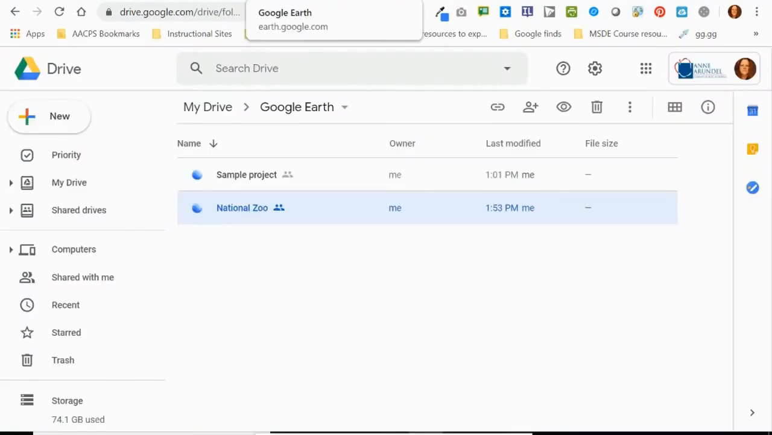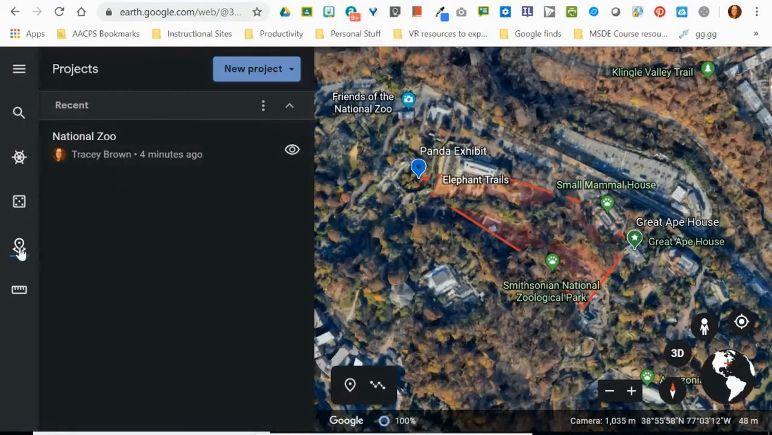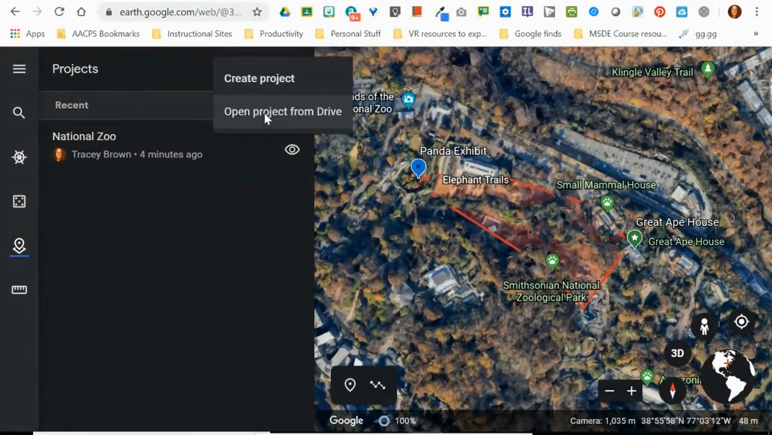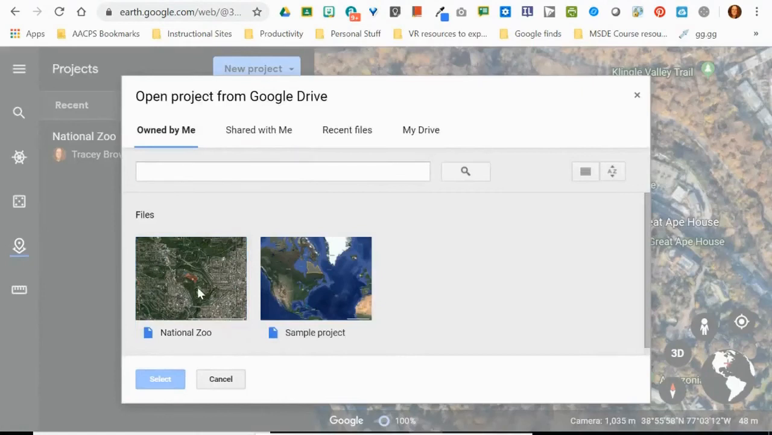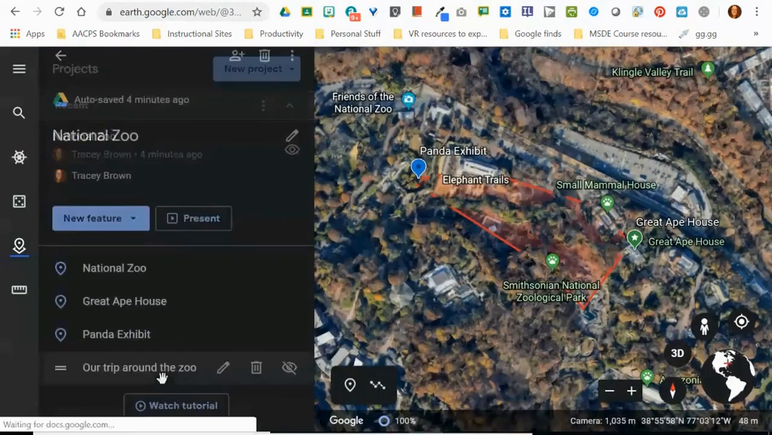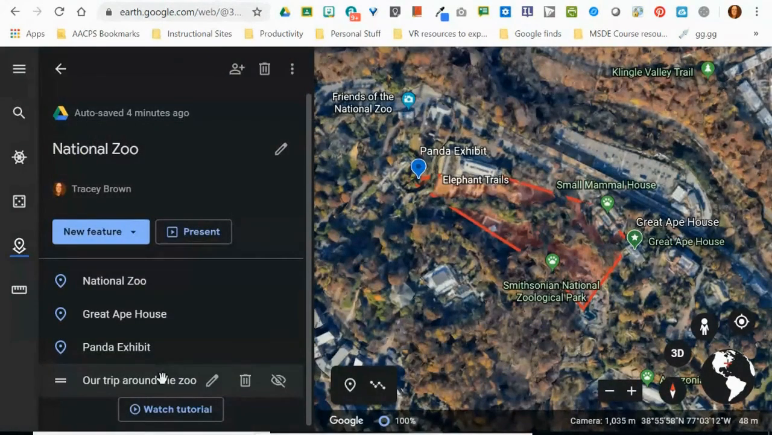So if I'm on a different computer today and I don't have the ability to go to my projects tab here in Google Earth to see the project that I created, I do have the ability to click up here where it says create new, click that drop down, and I can open a project from Drive. And then this is going to find my Google Earth folder in Google Drive. And now I can select my National Zoo project, and it will open here inside of Google Earth, as opposed to opening just that picture there.